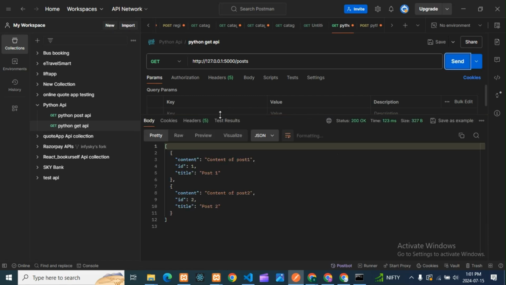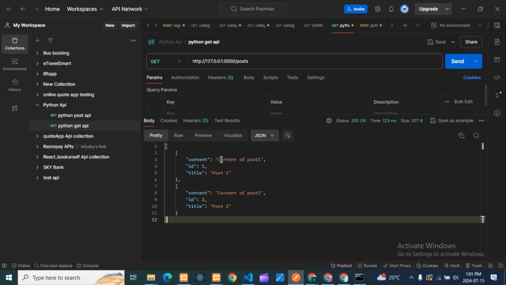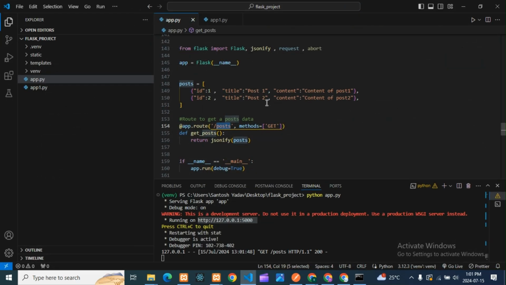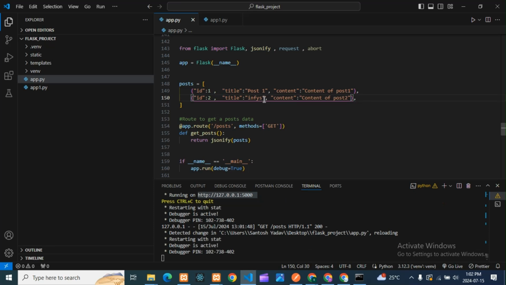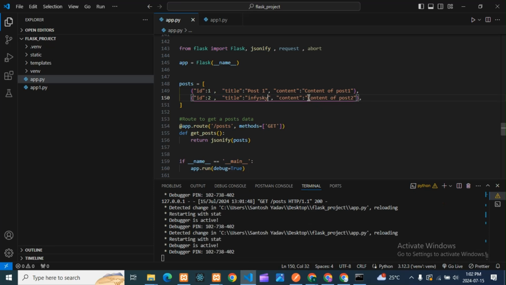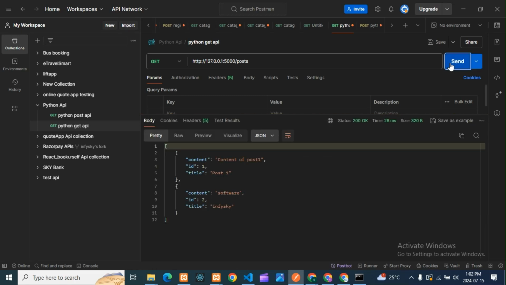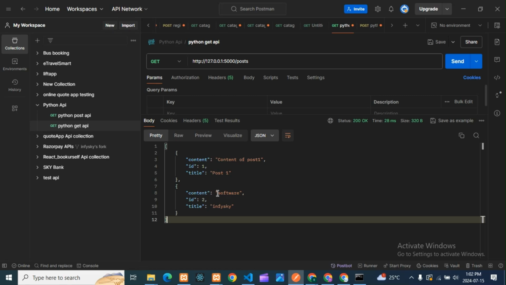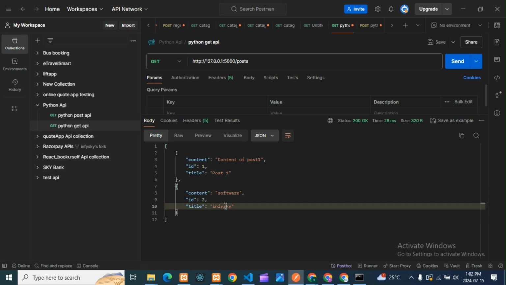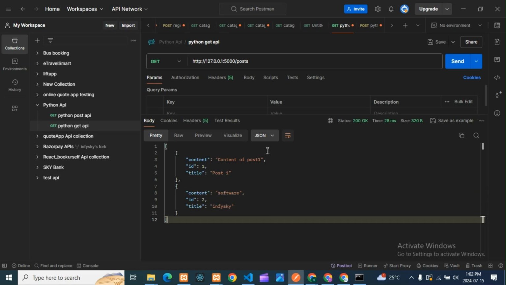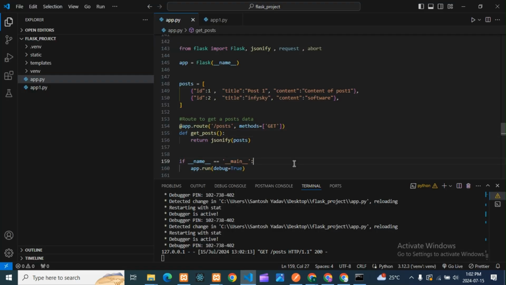We should get that data. So you can see, guys, I've got that data, content of post 1 and post 2. So the second data I'll change, guys. Here what I will take is Fiskai, and here I will take software. Okay, done. I'll check now once again. You can see, guys, it is changed. That is, content is software and title is Fiskai. Okay, so the GET API is working correctly. No problem. Okay, so GET is done, guys.